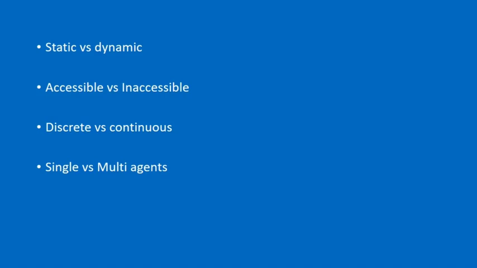Then comes discrete versus continuous. If there are a limited number of distinct and clearly defined states, then the environment will be discrete, otherwise it will be continuous. Thereafter comes single versus multiple agent. If in an environment only one agent is working, then obviously it will be single agent, and if more than one agents are working then it will be multi agent.